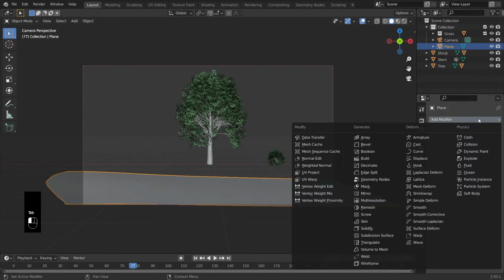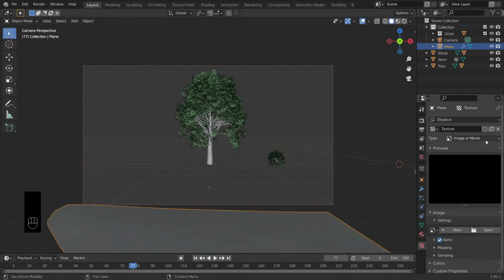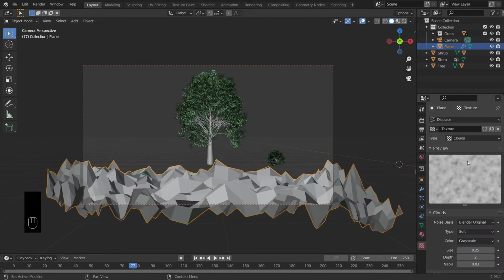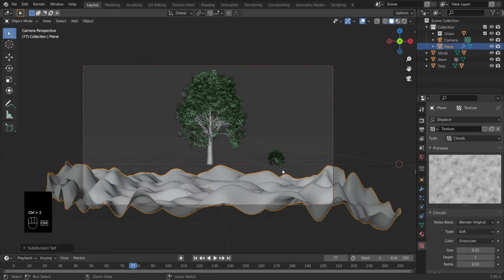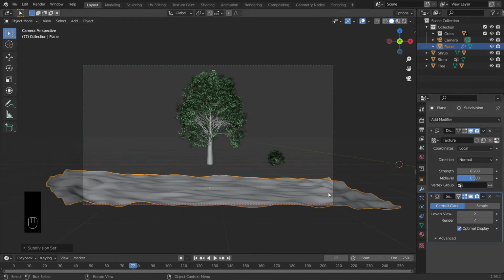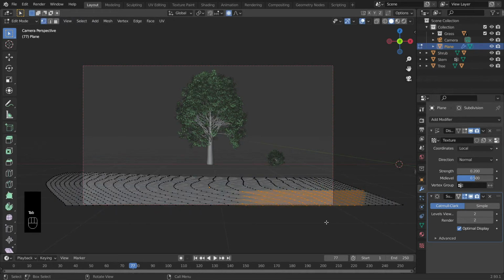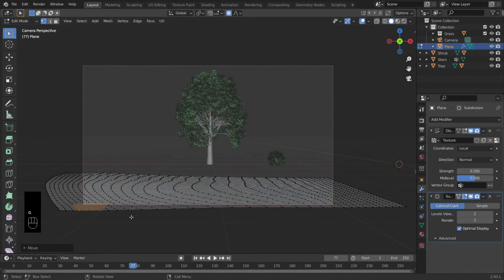I will add a displace modifier to it and make a new texture here. I will add a clouds texture and press Ctrl 2 to add a subdivision modifier. I will reduce its strength and rotate it. I will do some more changes to this.